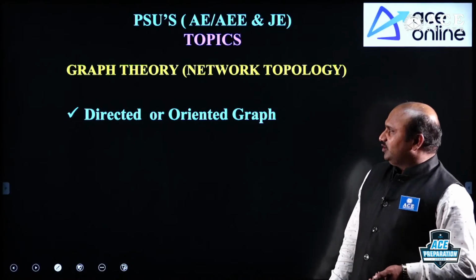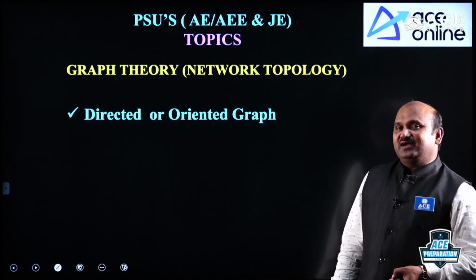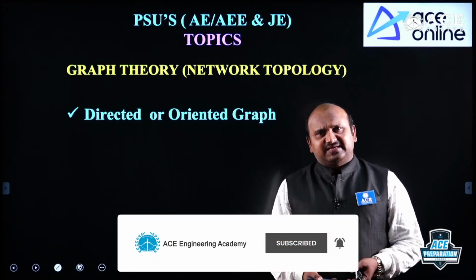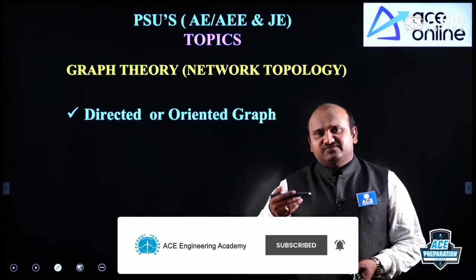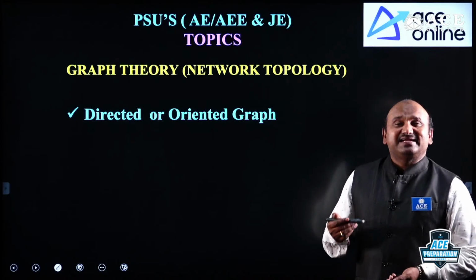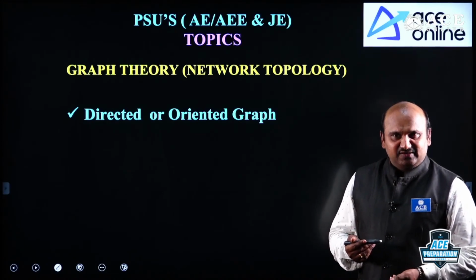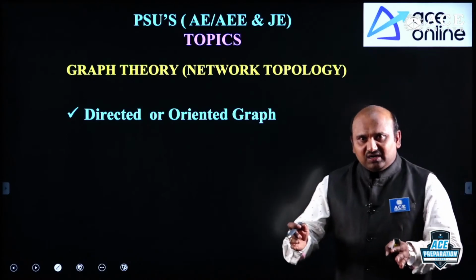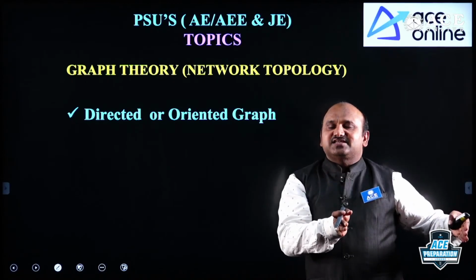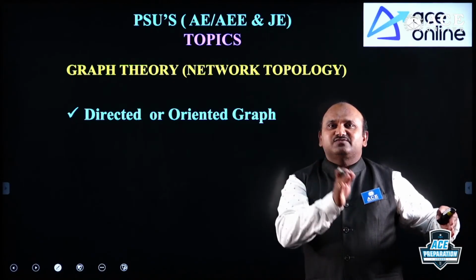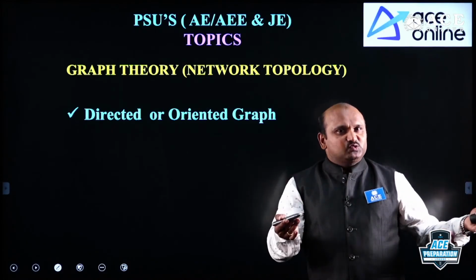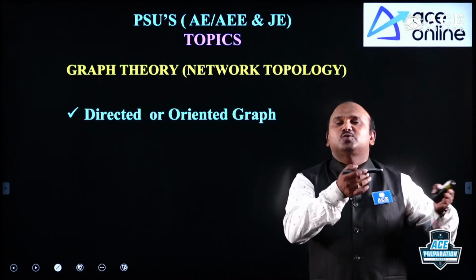Under this graph theory, we are going to discuss the connected graph and oriented graph. Usually, all the passive elements are replaced by a line segment, and active elements are replaced by their internal resistance at ideal conditions. While converting from the electrical circuit into the geometrical network, all the passive elements, resistor means one line, inductor means one line, capacitor means one line, voltage source means what? Short circuit, current source means open circuit.